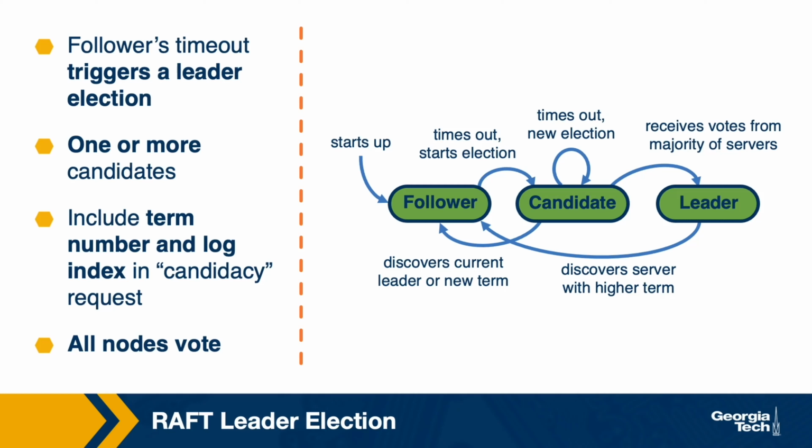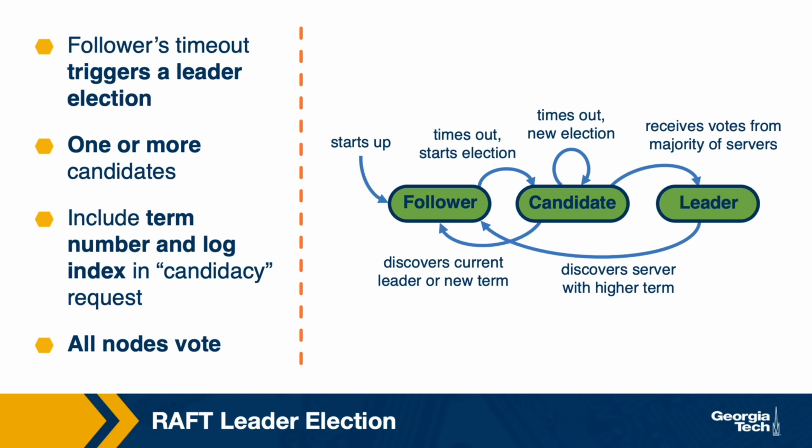If any of the followers times out, does not receive in time a heartbeat message from the leader, it will assume that the leader has failed and it will start a leader election phase. Any server that's applying to be a candidate for a leader will send a message which will include information about its current term. Remember, we said this is like the equivalent of view, and the index of the most recent event in this node's log.